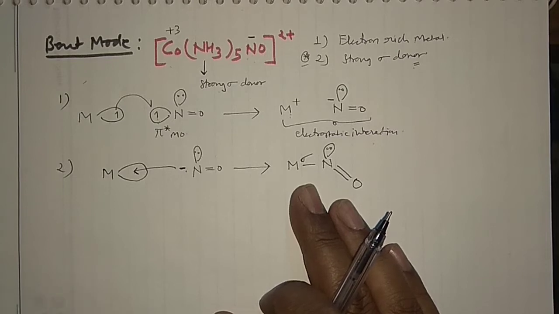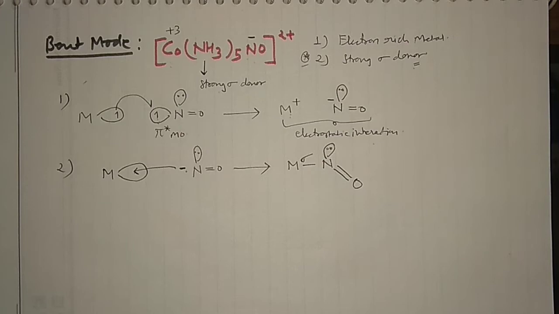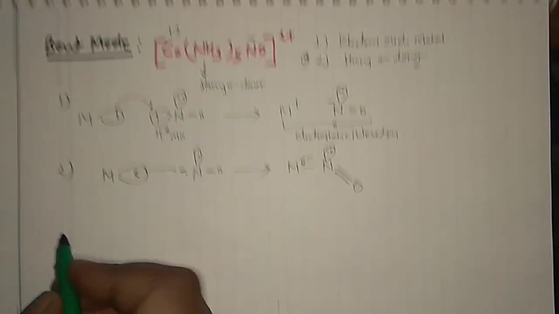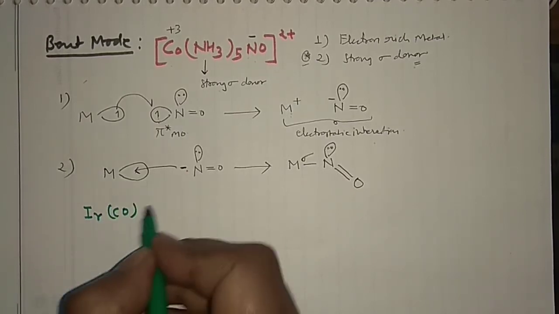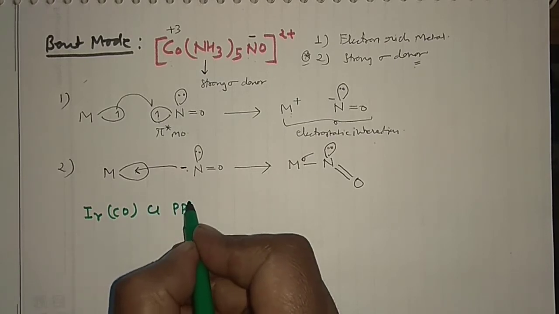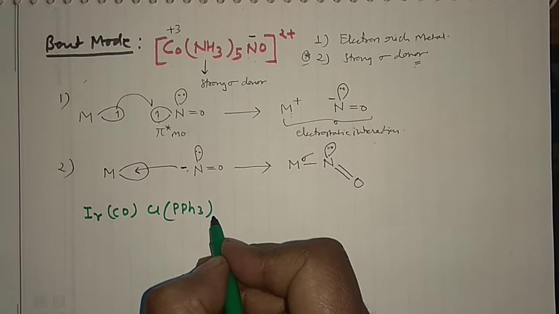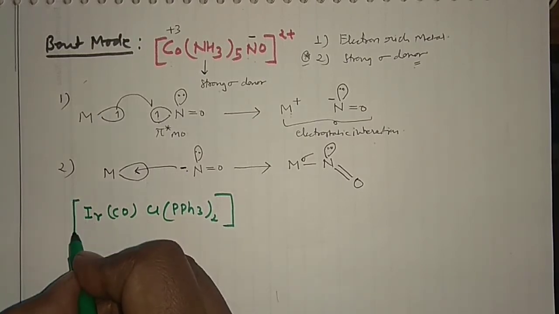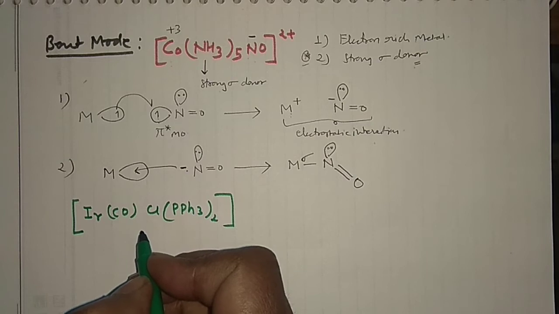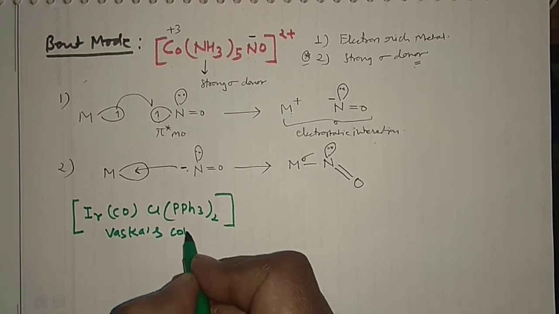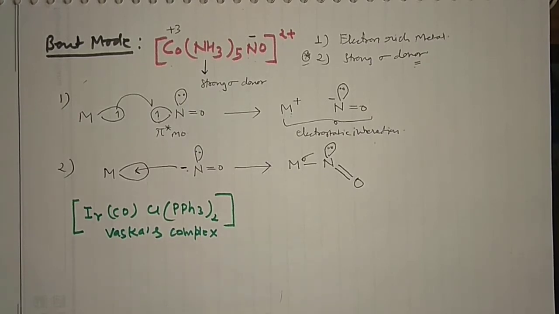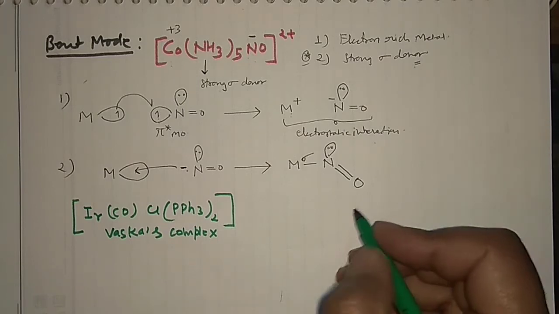Okay. And one more example you can take, because the example is very important. Say I'm giving you two examples in that case. Say for example, you are having Ir(CO)Cl(PPh3)2. Say you are having this one. So I hope you know this particular complex. This is Vaska's complex. In the last lecture I have also discussed this one. Okay, so this is your first example.